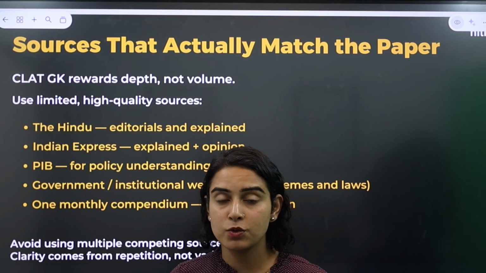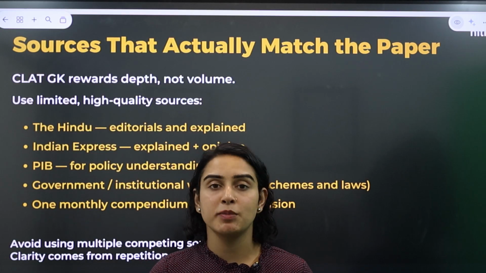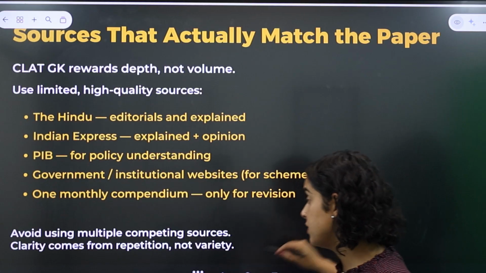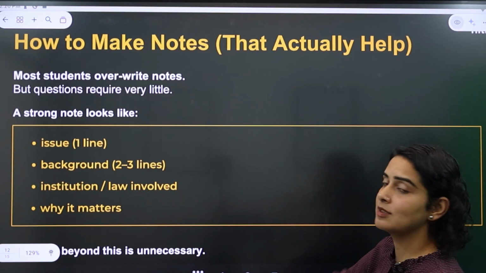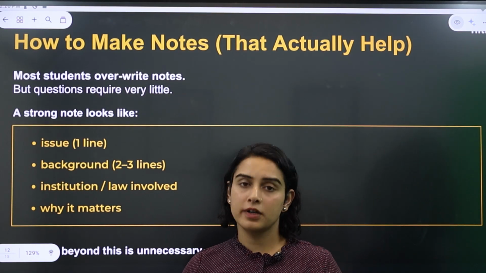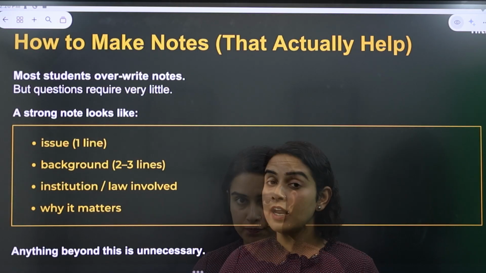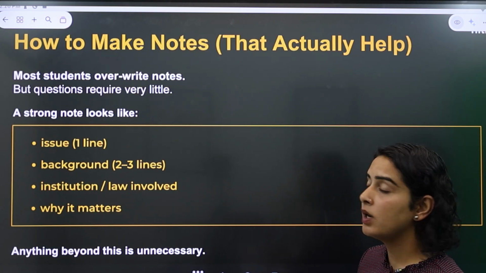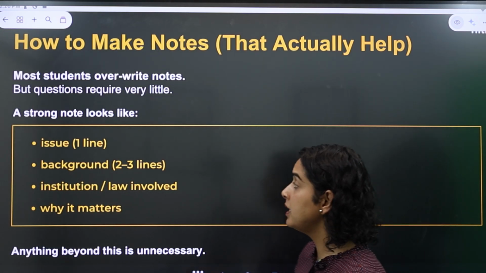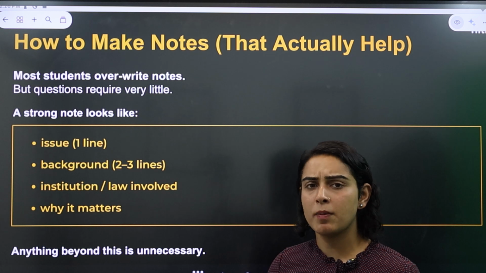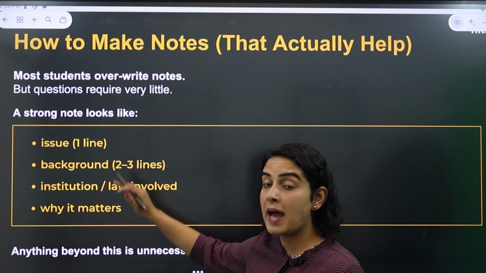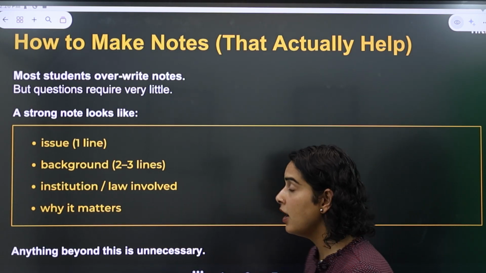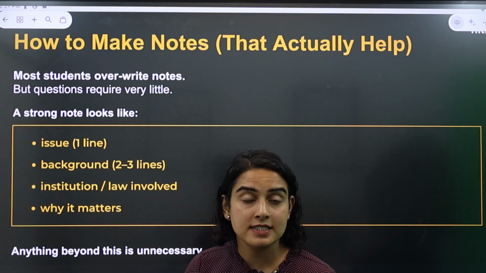Revision is something which is non-negotiable. Revision is something which is extremely important. Reading and understanding news is just half the battle won. The other half is making notes. Your own handwritten notes or typed notes, whatever is convenient for you. And something which you should keep in mind while making those notes is that everything you are writing about a certain issue should be in this format and should be restricted to this format only. You should discuss the issue, the background around the same, what different institutions or laws or policies are involved, and why it matters to actually understand this problem.